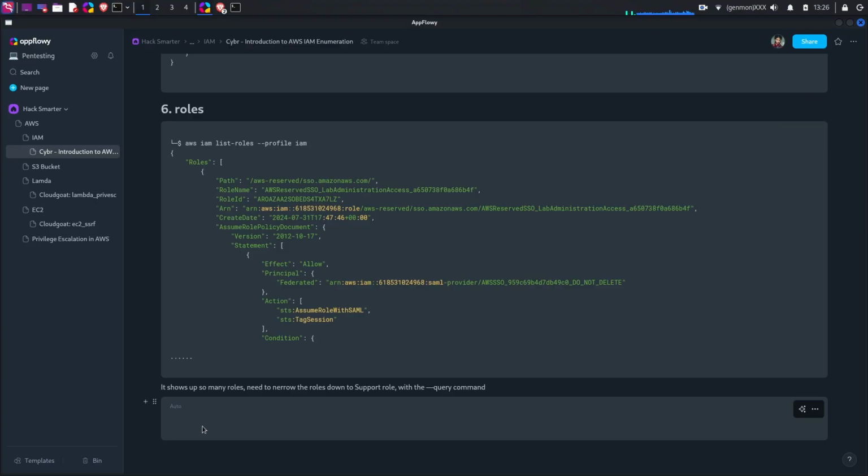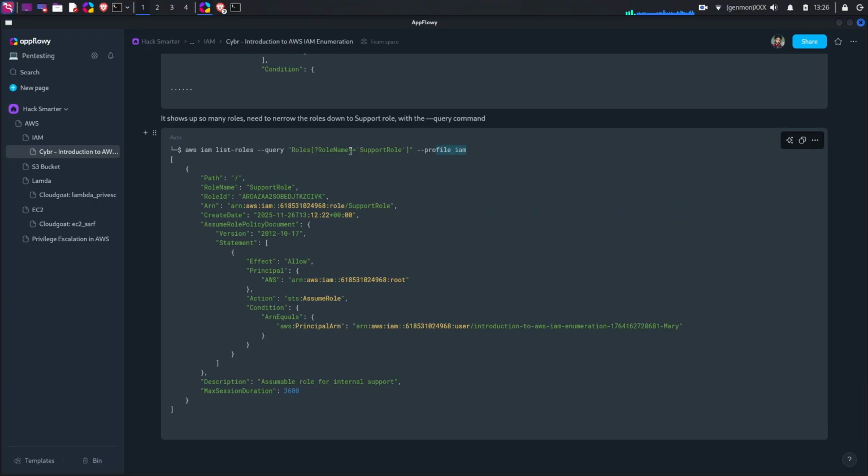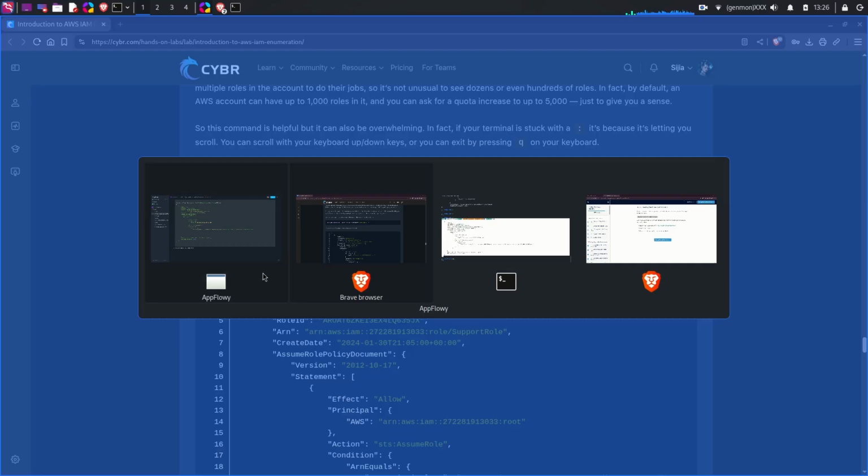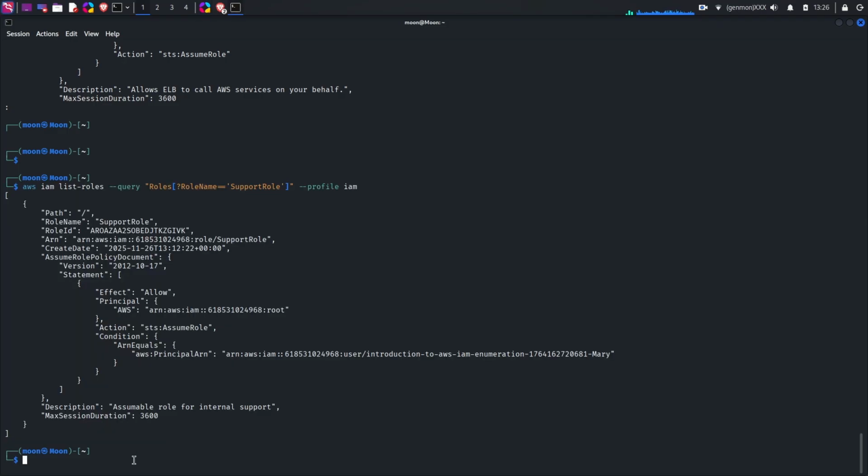We found our support role. And now we can enumerate this role. See what's this role?